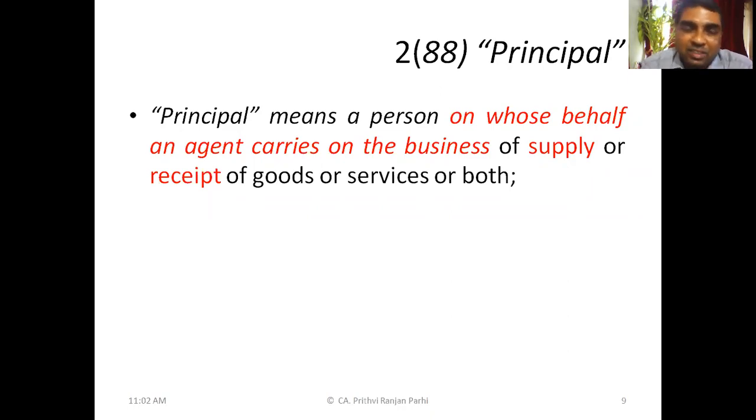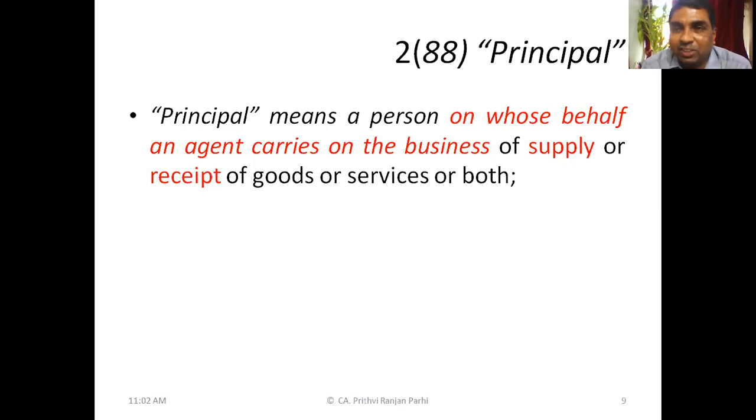You might be, let us say, having a shop. You have kept a few employees there. They are sitting in the shop. They are doing all these kinds of supply. But they are basically your agents. You are the principal, because they are doing all these services, all the supplies they are making on your behalf. So the agent carries on the business, but does so on behalf of the principal. So one should recognize in a particular transaction who is the principal.